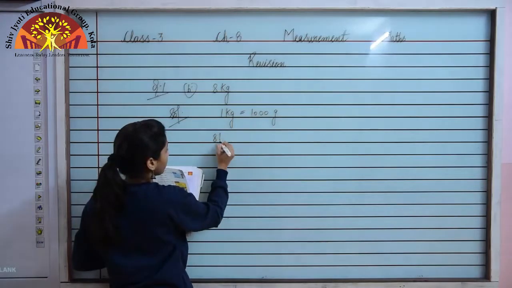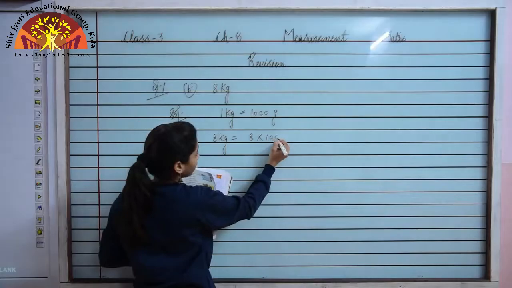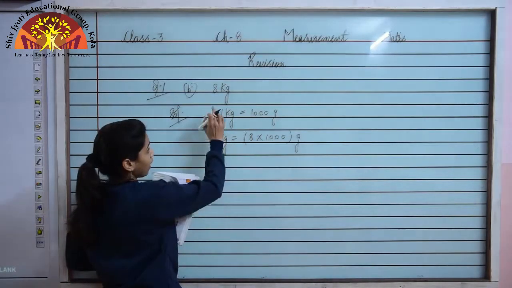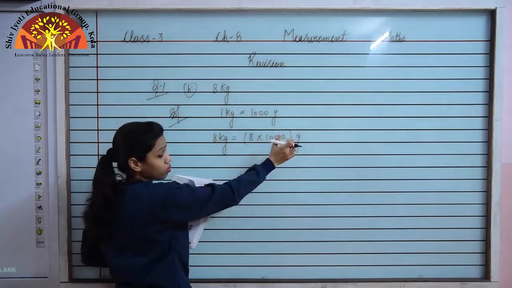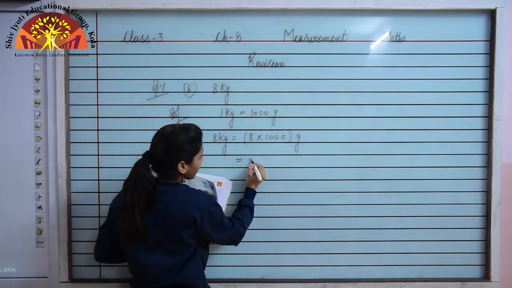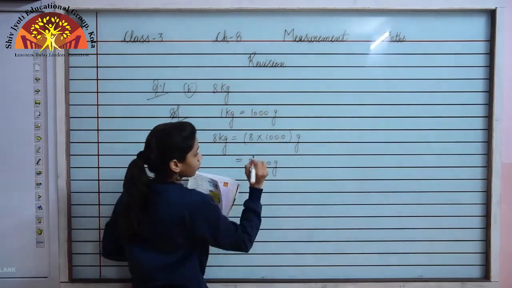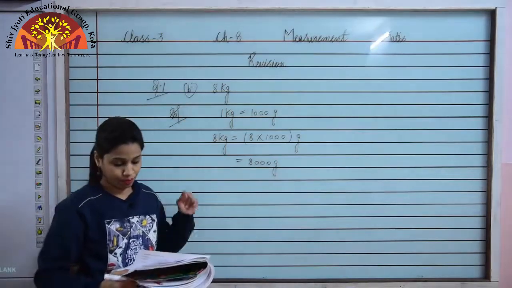So 8 kg will be 8 multiplied by 1000 gram. I have to multiply 8 by 1000, so it will become 8000 gram. So this is how you have to convert kg into gram.